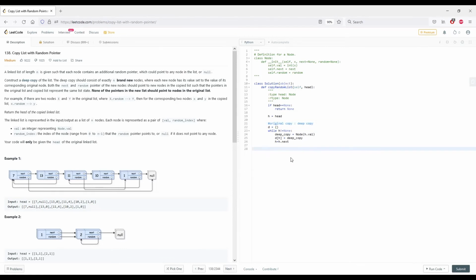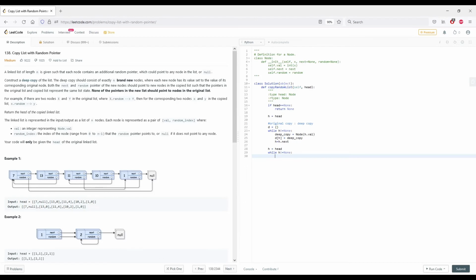what we're going to do is traverse the list again, this time carefully looking at the next and random pointers. So I'm going to reset h here. I want to iterate through h, while h is not equal to none.